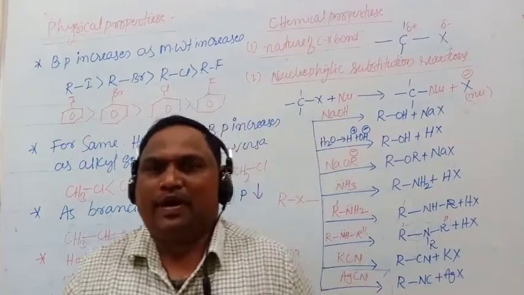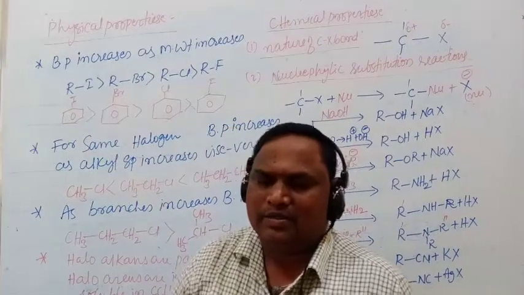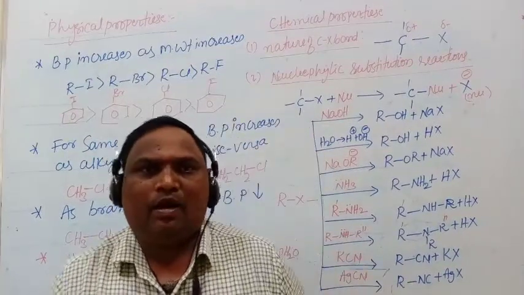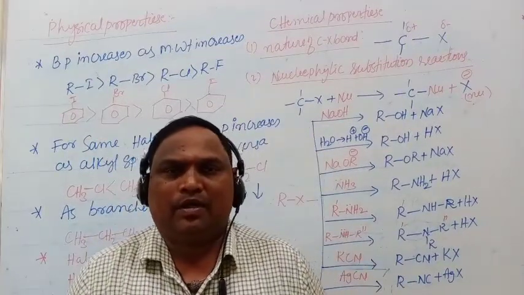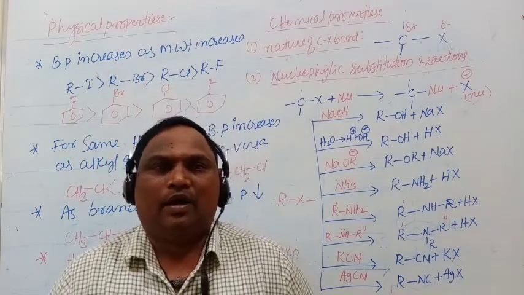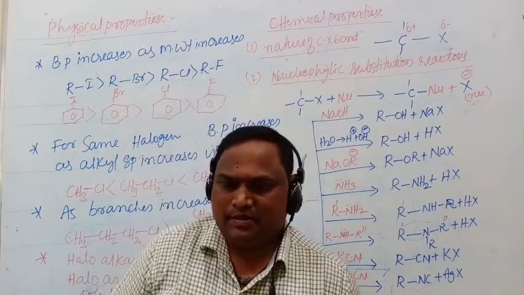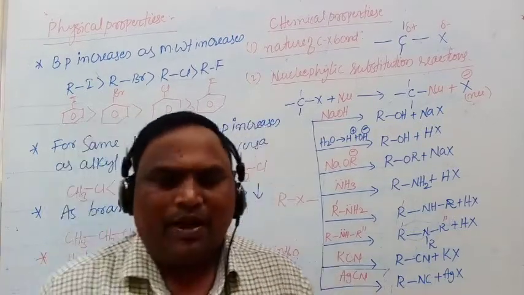So what I am saying is, lower haloalkanes are gases in nature. Middle alkyl-containing halogen compounds are liquid in status, and haloarenes are solid in nature. Next point, the boiling point.